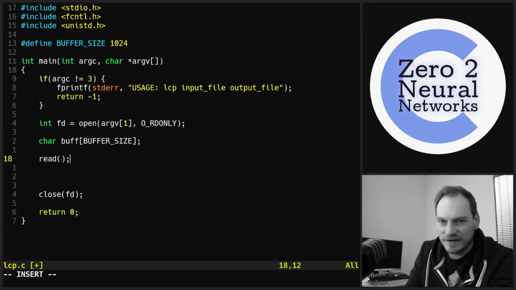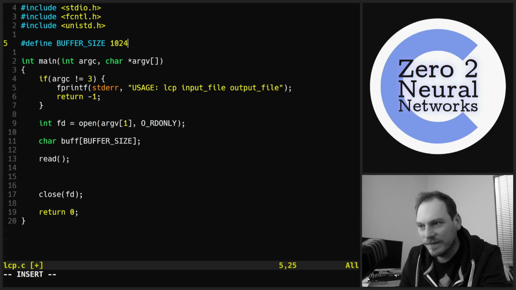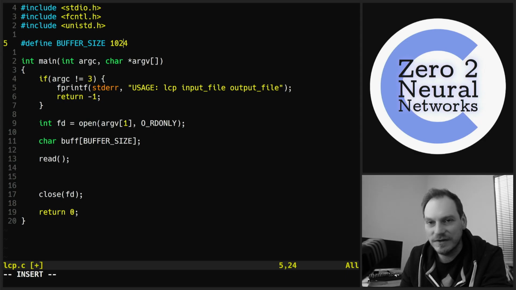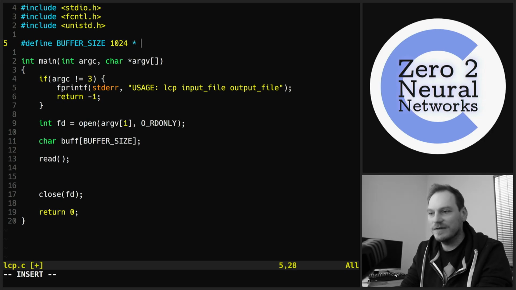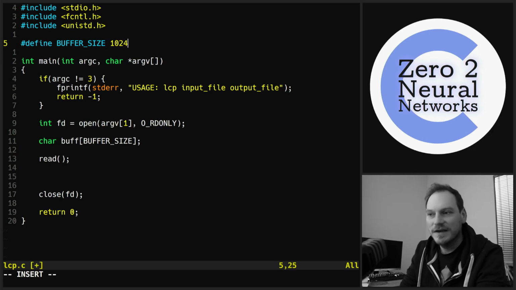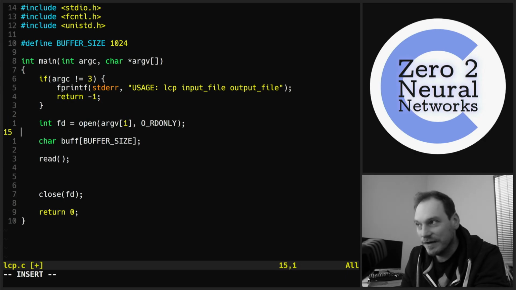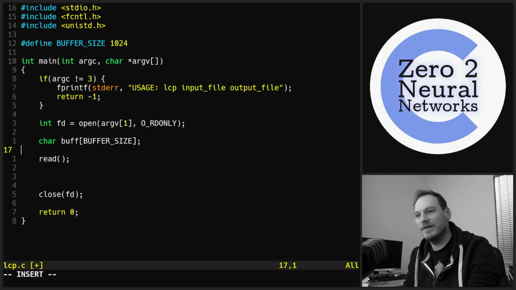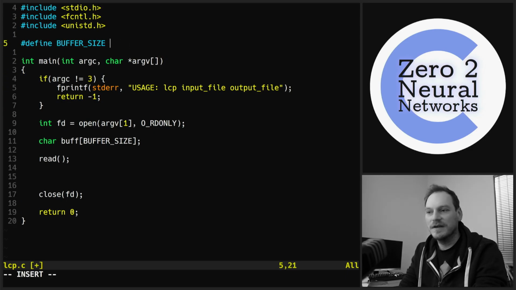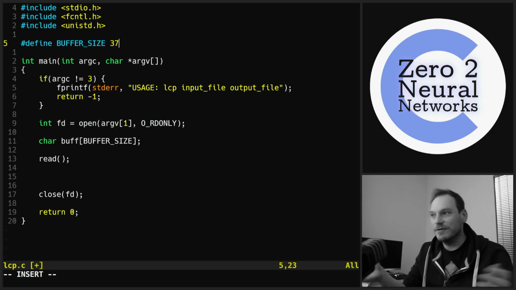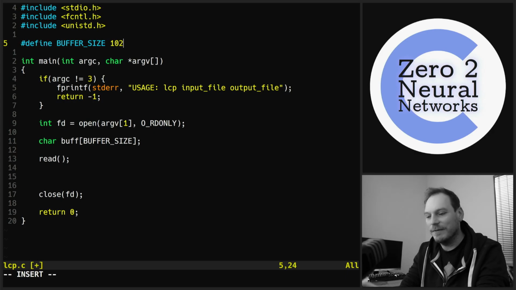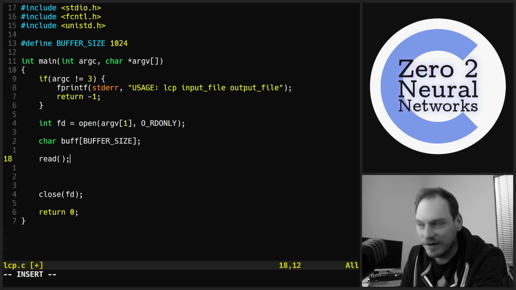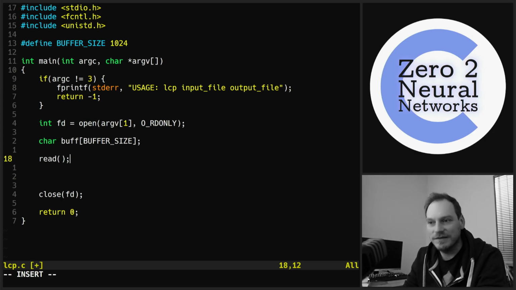As a good tip, we should pretty much always make the buffer size for reading in files multiples or divisions of 1024. So 1024 times 32 for 32 kilobytes. It's a convenient size for reading and writing. It allows the kernel to optimize the reads and writes, and it makes the program a lot more efficient. If you have an unusual size like a buffer size of 37, it's difficult to line that up and do any alignment with it. But 1024 or multiples of it are very handy, a convenient size for the operating system.